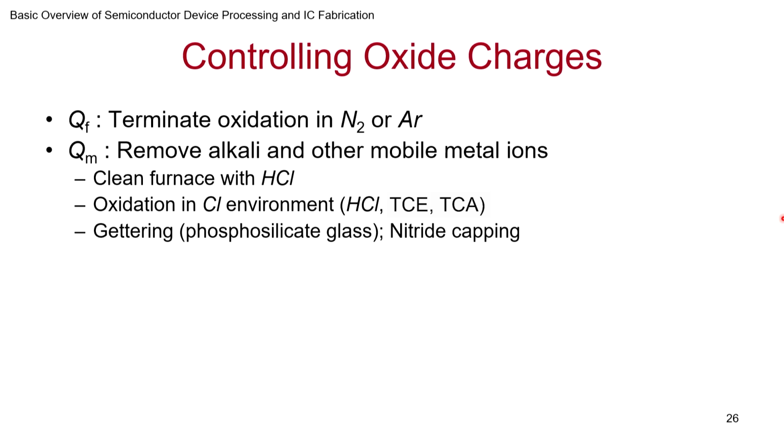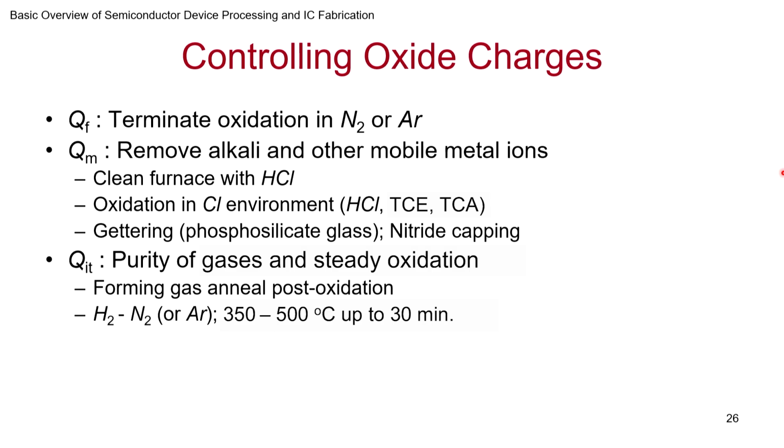HCl will, the Cl ion in that will end up reacting with these metals and sequester them. When you wash, they dissolve and go away. Oxidation in a chlorine environment ensures that these ions will not play havoc. Gettering with phosphosilicate glass, nitrogen capping. These are the processing methods of controlling these charges.